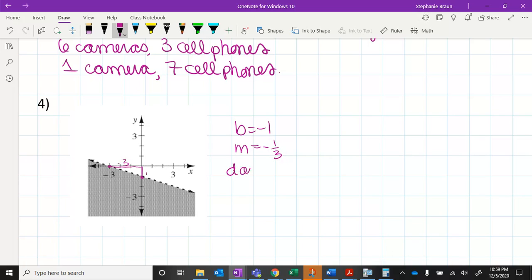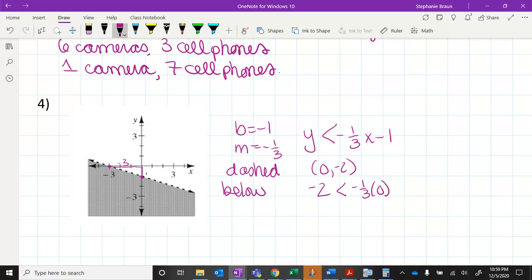Also notice that this is a dashed line, so it's not going to be equal to, and then it's shaded below, so it's going to be y is less than. Y is less than negative 1/3 x minus 1. Let's check to make sure our symbol is in the right direction. You have a couple choices. I would choose an ordered pair that you know is going to make it true. So 0, negative 2 will work. Again, any ordered pair. Let's test 0, negative 2. So negative 2 is less than negative 1/3 times 0 minus 1. Negative 2 is less than or equal to negative 1. That's true. So we wrote our inequality correctly.